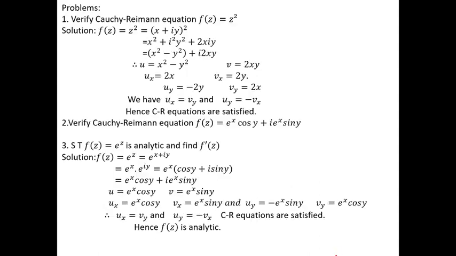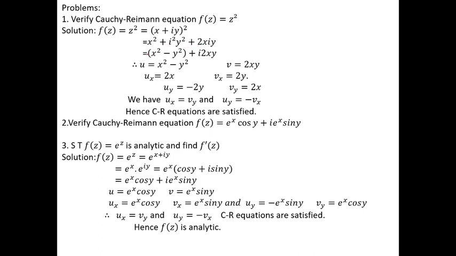Now we move on to the problems. First problem, verify Cauchy-Riemann equation for f of z is equal to z square. Verify Cauchy-Riemann equation means we have to satisfy the CR equation. Let us consider f of z is equal to z square. What is z? z is x plus iy. Apply the (a plus b) whole square formula. After applying the formula, we get x square minus y square plus i into 2xy.